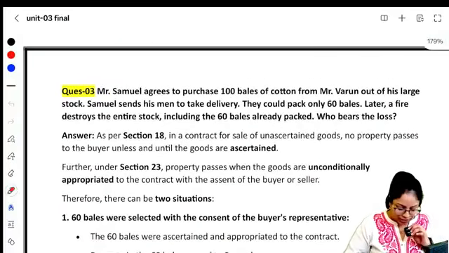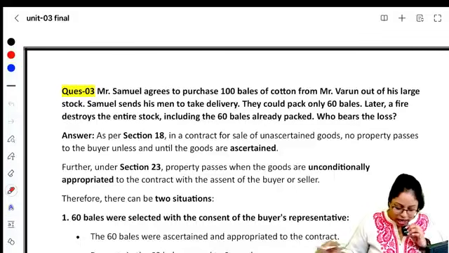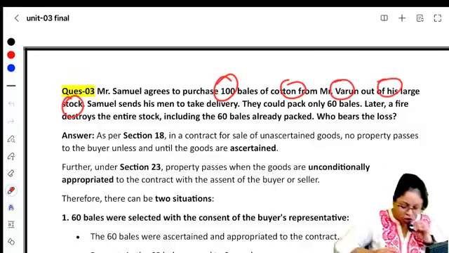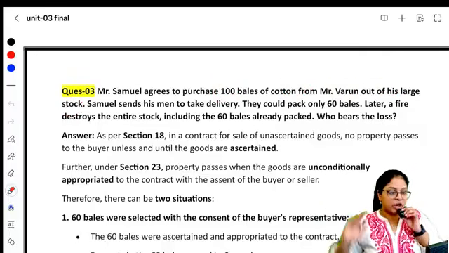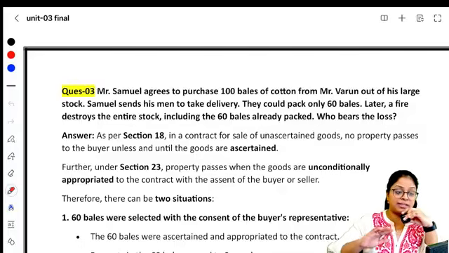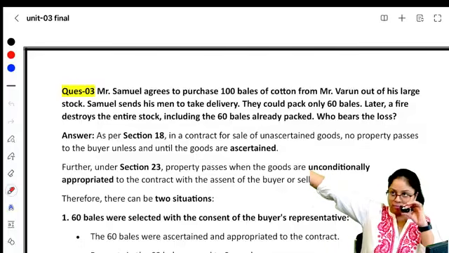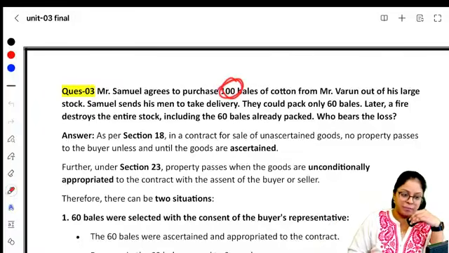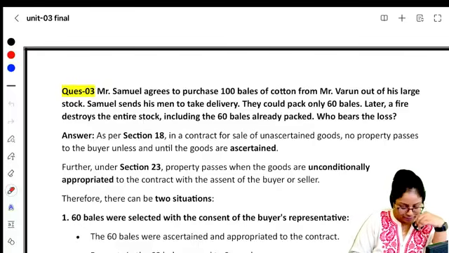Next is question number 60. Mr. Samuel agrees to purchase 100 bales of cotton from Varun out of his large stock. Varun has lot of bales of cotton, maybe thousands of bales of cotton. In that, Samuel agrees to purchase 100 bales.